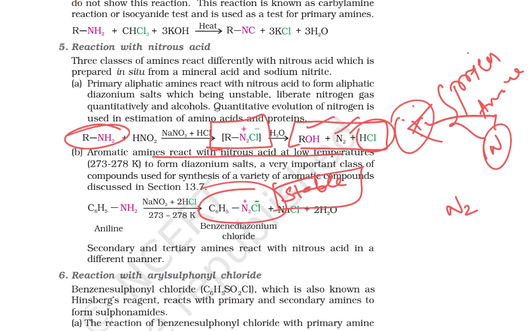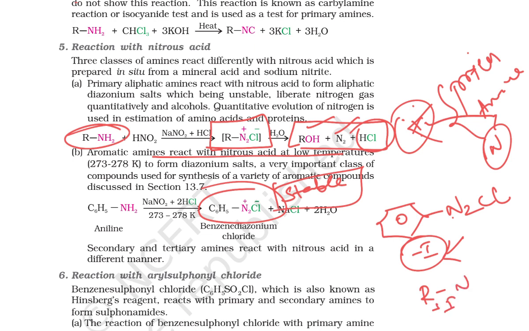Diazonium chloride is stable when an electron withdrawing group is there, so this is the minus M effect, right? N2 gets stabilized by the minus M effect. But if a plus M effect is there, it is not going to be stabilized. So the plus M effect will not stabilize the diazonium salt, but the minus M effect stabilizes the diazonium salt.